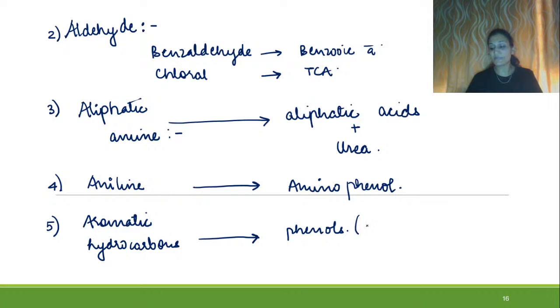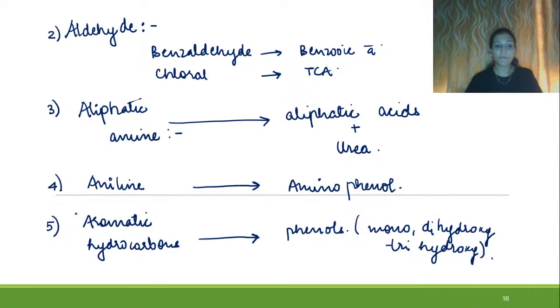or better we can call them monohydroxy, dihydroxy, trihydroxy versions of aromatic hydrocarbons such as benzene. So it will be converted into phenols and monohydroxy, dihydroxy and trihydroxy. Right? So in this page we have seen how aldehyde is converted into its respective acids.